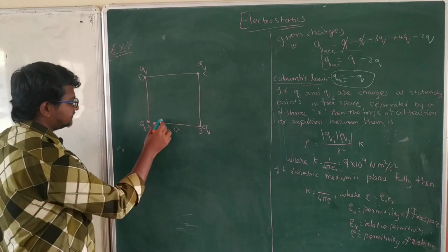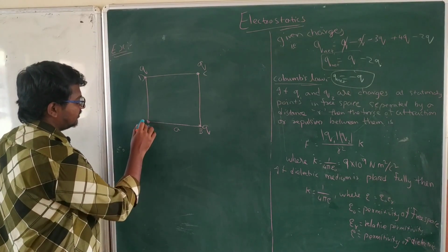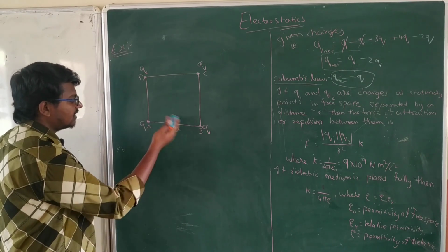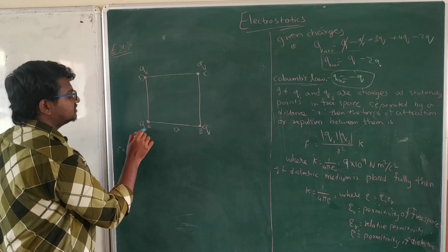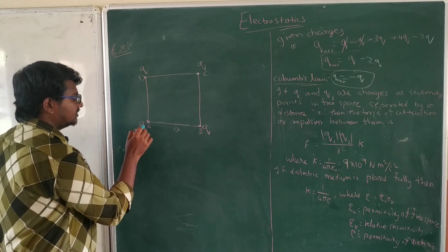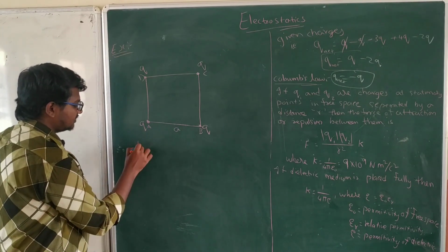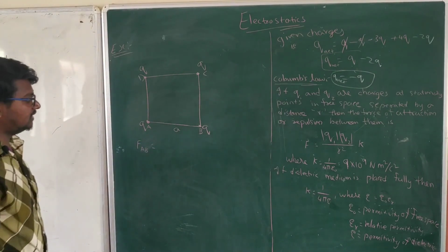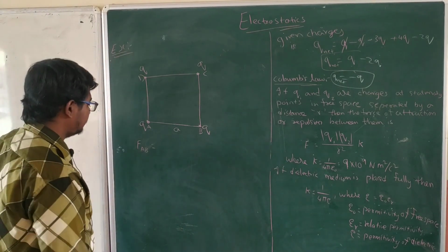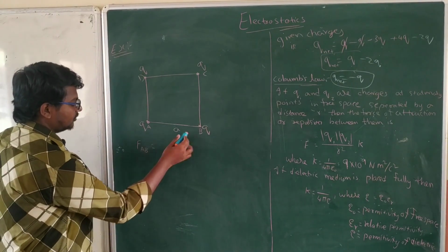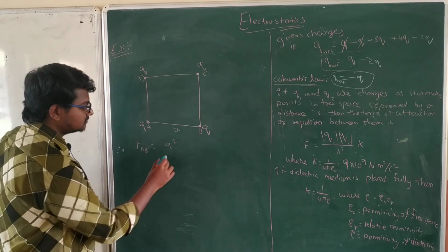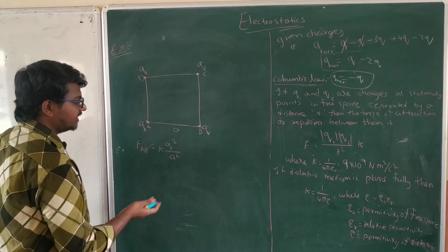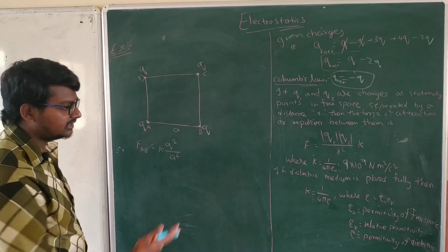Let's see. First of all, here we only have to consider repulsion, because all the charges are positive. The force of repulsion between the charge at A and the charge at B, I am considering as FAB. FAB is equal to K Q square divided by a square, where K is 1 by 4 pi epsilon naught, which we know already.